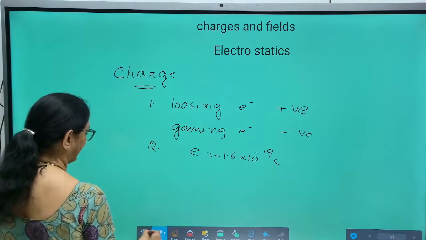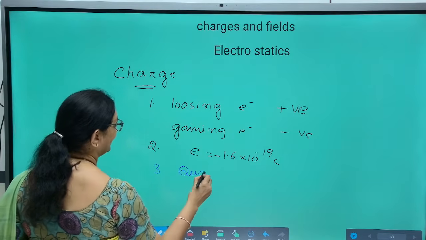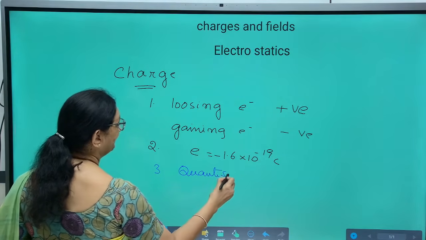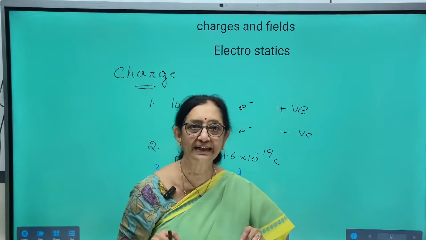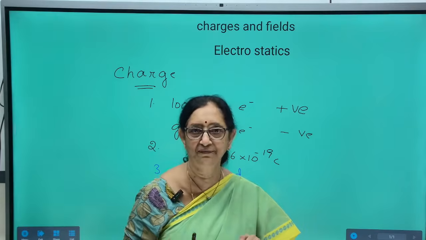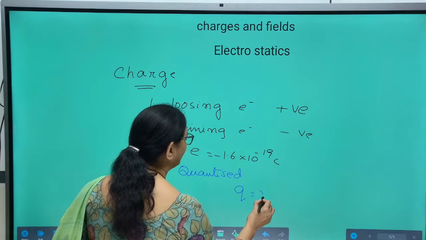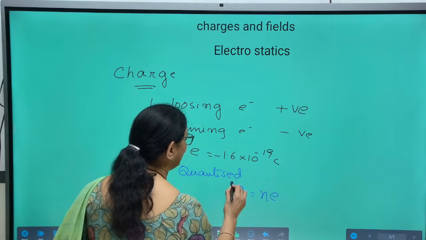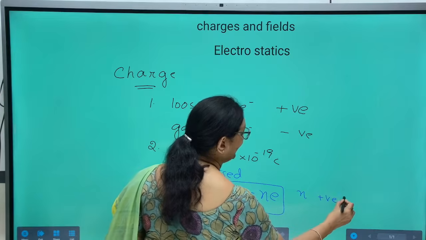Another interesting thing is charge is quantized, meaning charge of a body can only be an integral multiple of the charge of an electron. If Q is the charge of a body, Q is equal to Ne, where N is a positive integer.